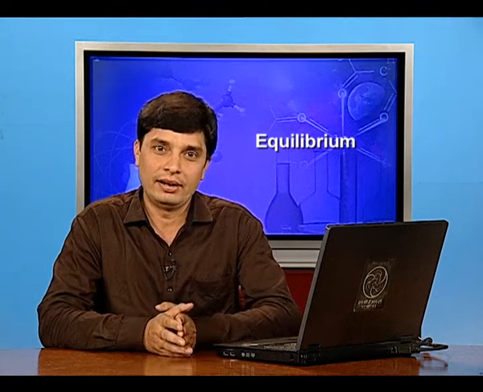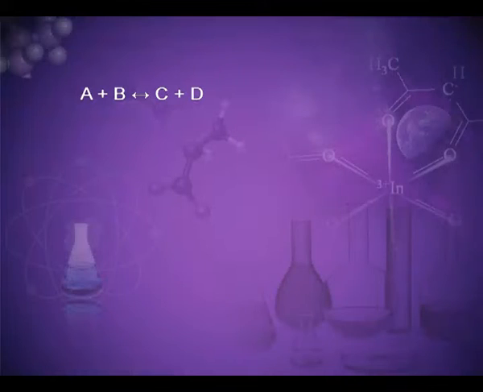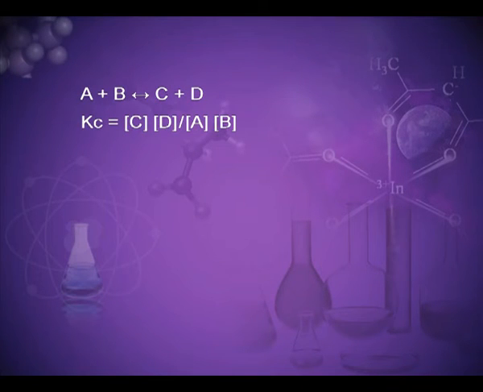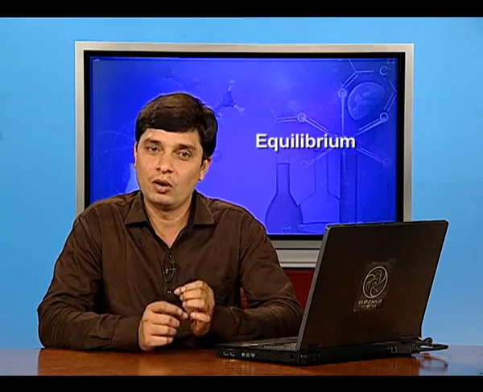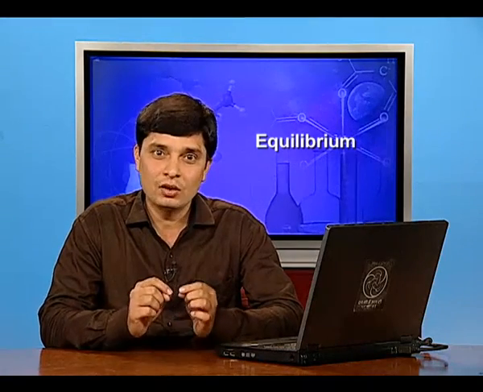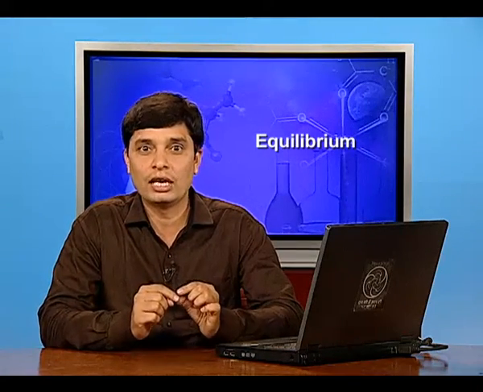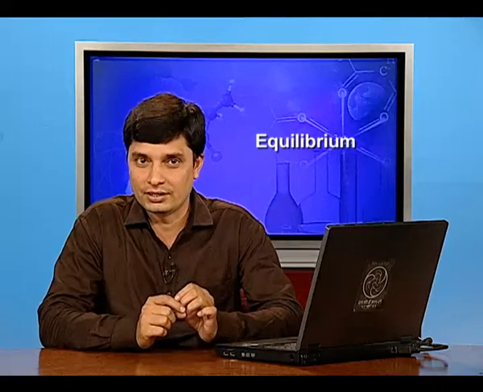For any reversible reaction, suppose A + B ⇌ C + D. The constant Kc for this reaction is the molar concentration of products upon the molar concentration of reactants, that is, Kc = [C][D] / [A][B], where Kc is the equilibrium constant and the expression on the right side is called the equilibrium constant expression.